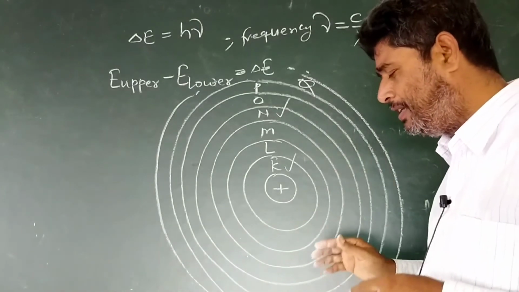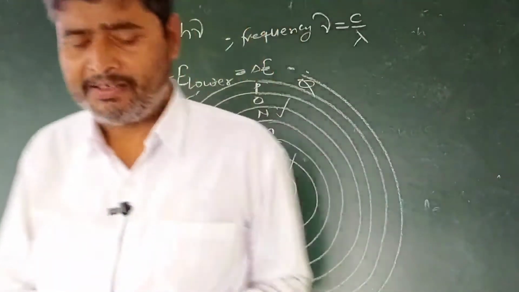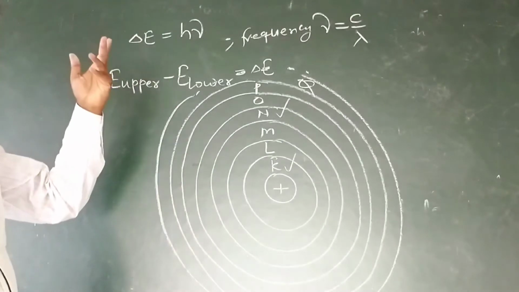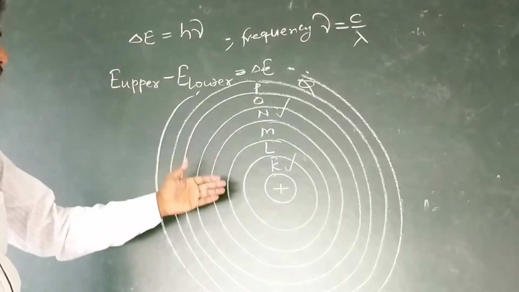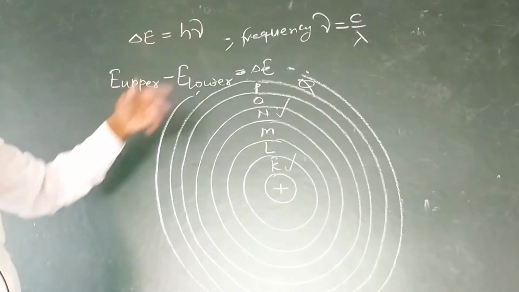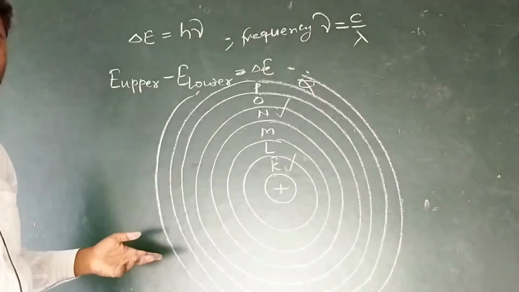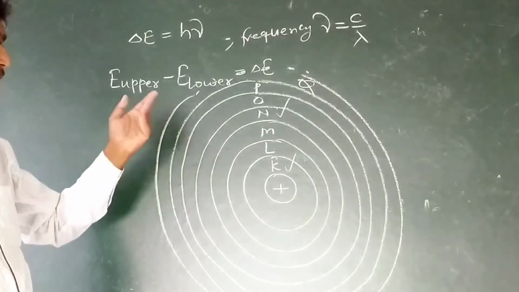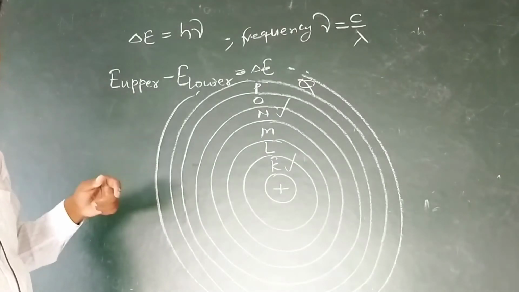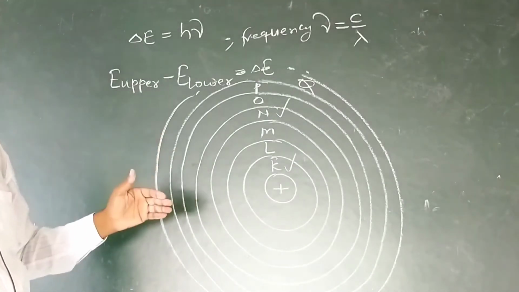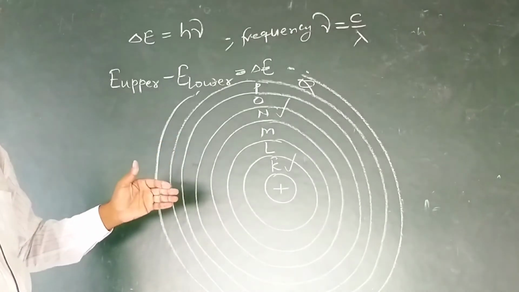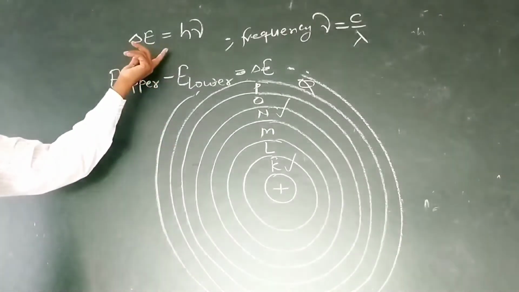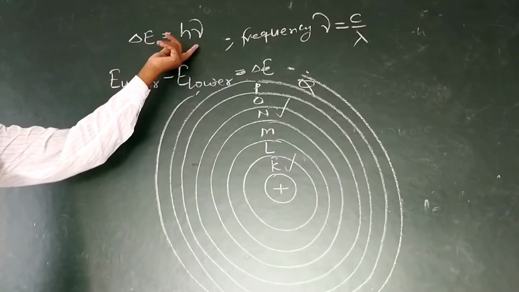On the basis of this, we conclude that when an electron absorbs the energy of a photon, it is excited, it goes from a low energy level to a high energy level. On the other hand, if an electron emits a photon, its energy is decreased and it will return to a low energy level from an upper energy level. So for this, delta E is equal to h nu is given.